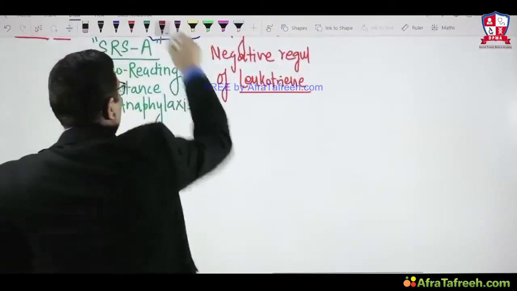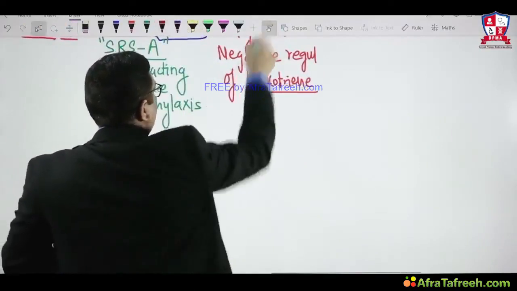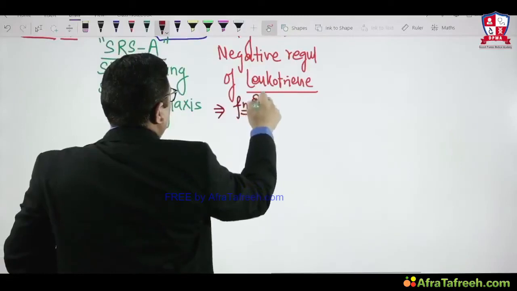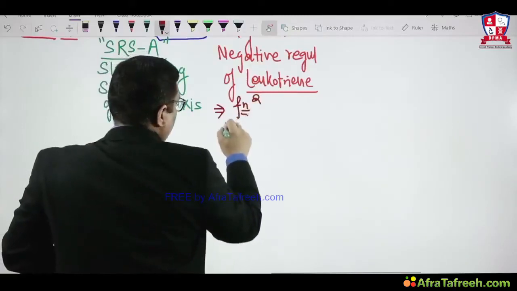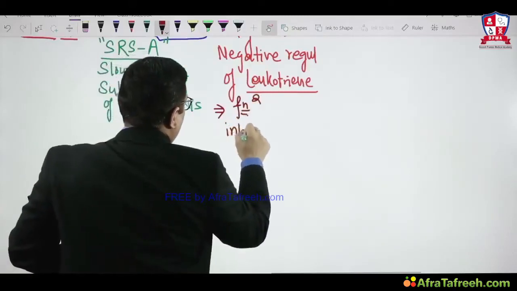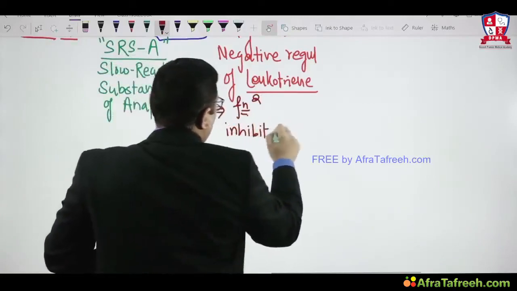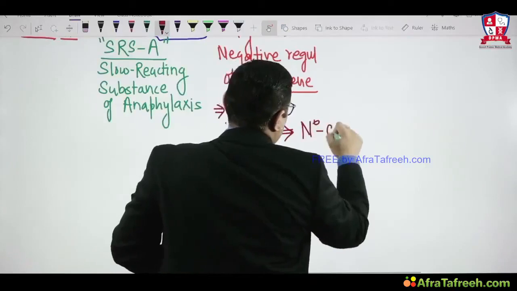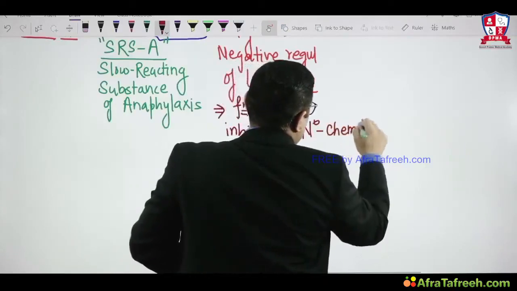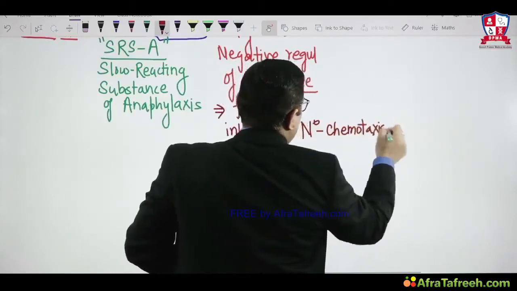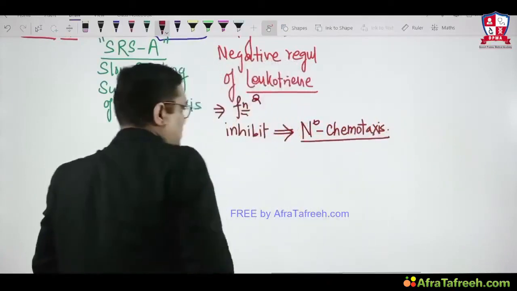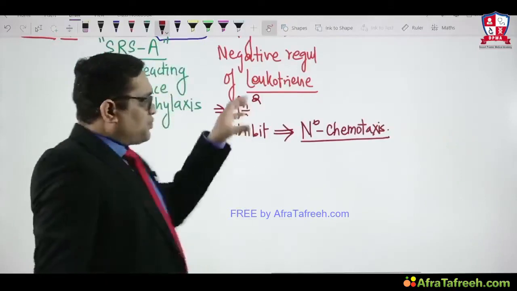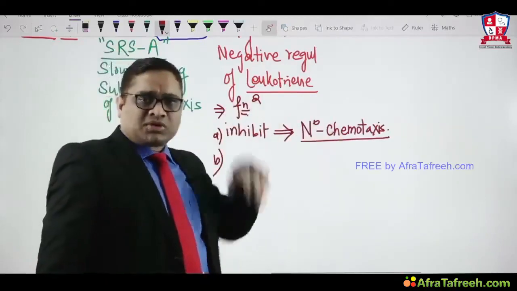By seeing this, you can understand what the function of lipoxin should be, which was the question in the All India exam. Lipoxin will inhibit neutrophil chemotaxis, to prevent neutrophils from coming to the site of inflammation.